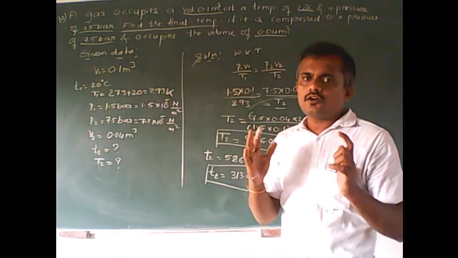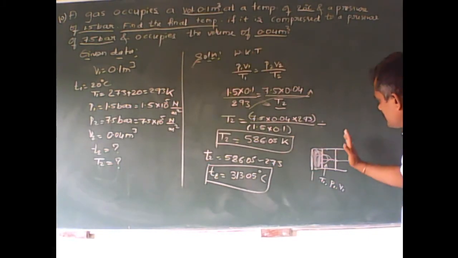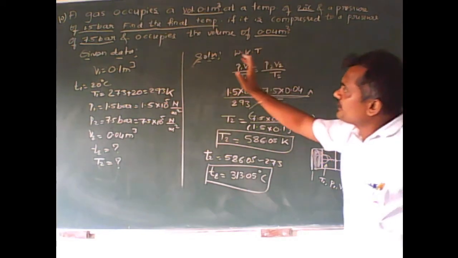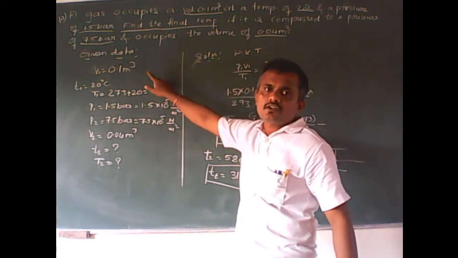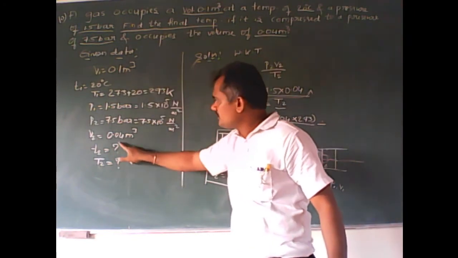Theoretically, how can we understand this? Just compare the values here. Before the compression, volume was 0.1. After compression, 0.04, which means 0.1 is greater than 0.04.